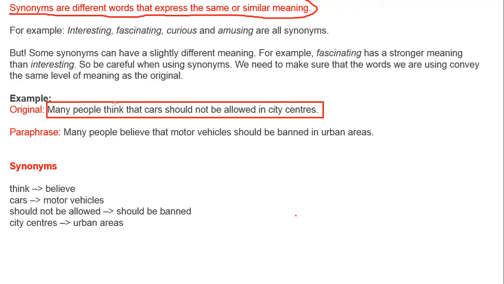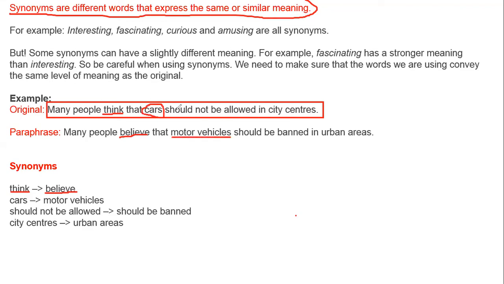For example, we have the word think in this case. So we want to convert think into believe. Same meaning word. Clear? We have used a synonym: many people believe. In place of think, we have used believe. That cars, can you see cars? So we have converted cars into motor vehicles. Clear? This is a synonym for it.